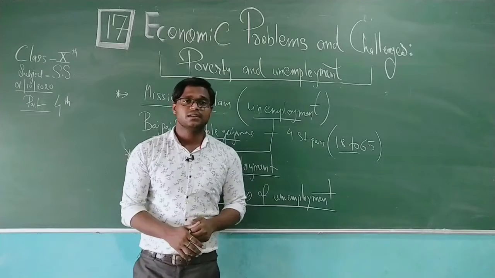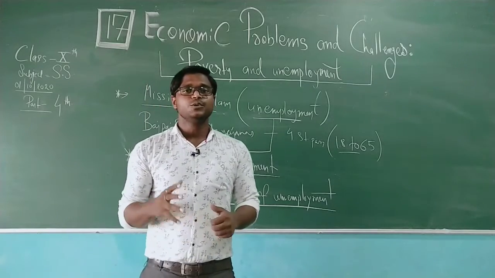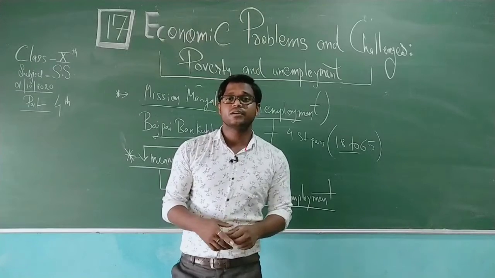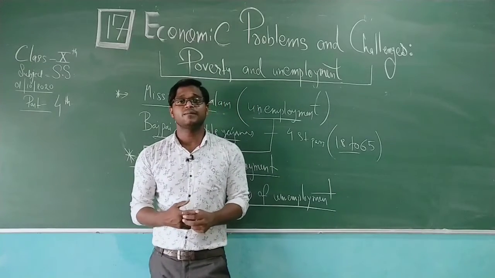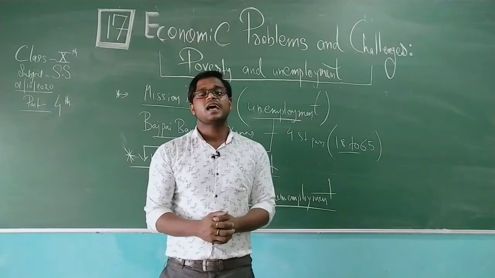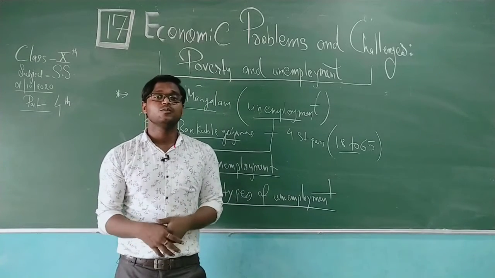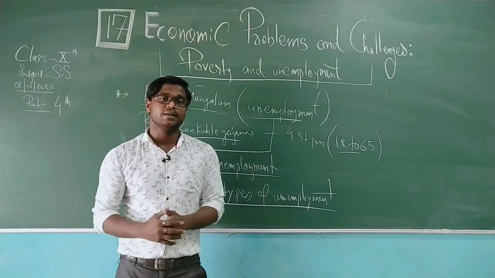The first one, seasonal unemployment: due to lack of irrigation facilities, irrigation is not regularly done, therefore rainfall is also lacking and alternative employment is not generated. Farmers have to wait for 3 to 5 months. They have to sit in their homes, so that can be said to be seasonal unemployment.